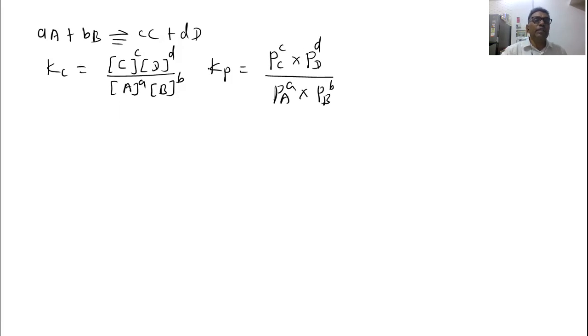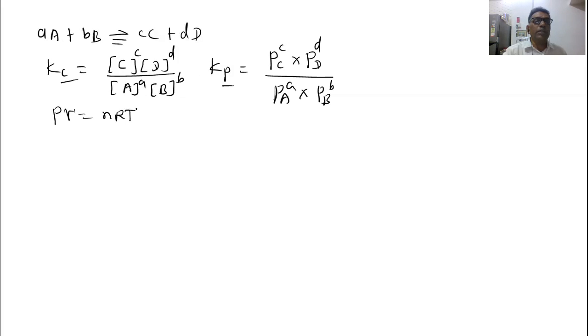So Kc and Kp are the equilibrium constants expressed in terms of concentration and in terms of pressure. So this is the equilibrium constant Kp for the gas phase reaction, and Kc for the liquid phase reaction, or where all the reactants and products are in the solution phase. Now we want to find out the relationship between Kp and Kc. It becomes very simple. Now according to the ideal gas equation, we know that PV equal to nRT.